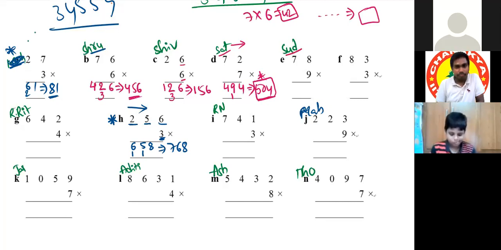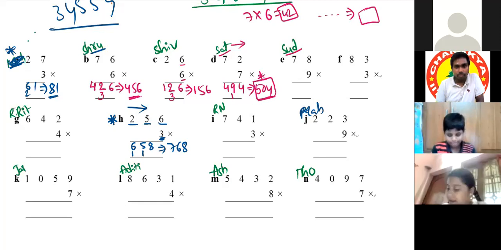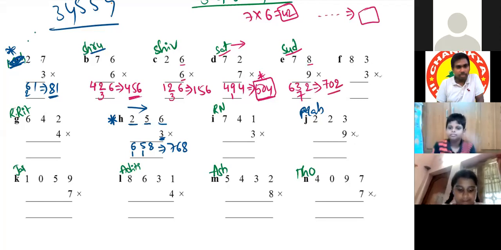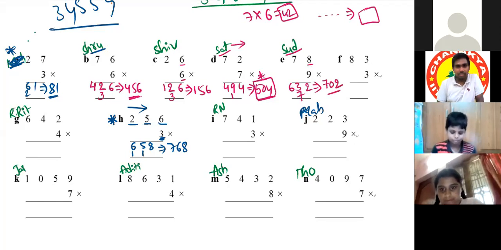Then Sudisha. Yes, sir. Sir, 78 into 9. Sir, 9 sevens are 63. Okay. Sir, 9 eights are 72. Okay. 63 plus 7 is how much? Sir, 63 plus 7 is 70, and then 2. That's all, 702 is the answer.